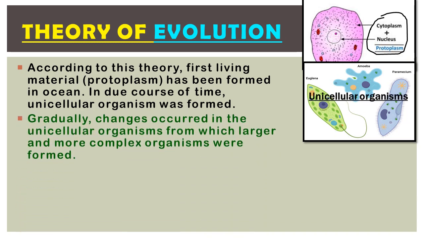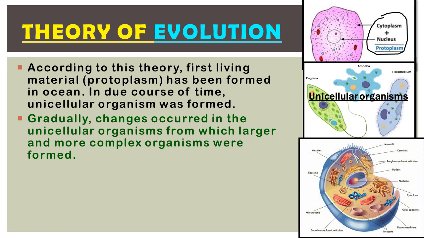Alright, and gradually changes occurred in the unicellular organism, from which larger and more complex organisms were formed. It means from that single cellular organism, complex organisms were formed, where different cell organelles evolved and different types of complexity happened to the cells. In a protoplasmic cell you will observe only cytoplasm and nucleus.